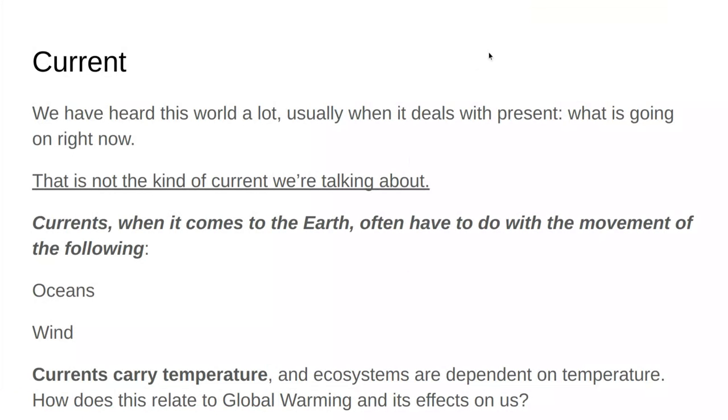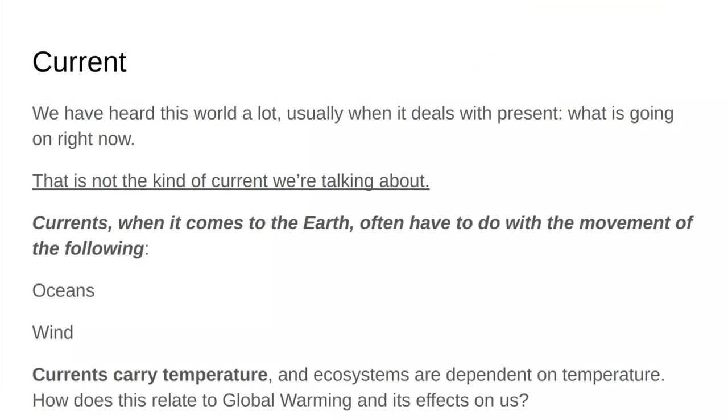This term we may have also heard of. Currents, we hear it a lot. We think it means what's going on in the present, but that's not the kind of present we're talking about. Currents, when it comes to the earth, often have to do with the movement of the oceans and the wind. So currents in this situation, with the ocean and the wind, carry temperature. And as I was saying before, ecosystems and biomes are dependent on temperature. If the temperature is not consistent, if it's not something the animals or the plants are used to, you can see those biomes and ecosystems start to fall apart.